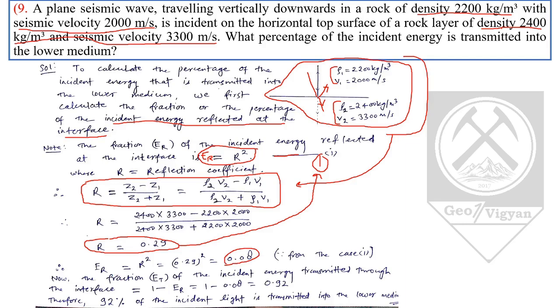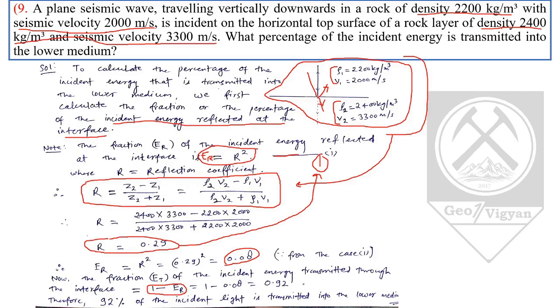Now the total energy that is coming is 1. Why? It is 100%. 1 is 100%. Now the reflection ER plus the transmission ET equals the incident energy, so we will subtract from the total energy the amount of light that was reflected back. 1 minus ER. ER was the amount of energy that was reflected back. So we will subtract 1 minus 0.08, which comes to be 0.92.